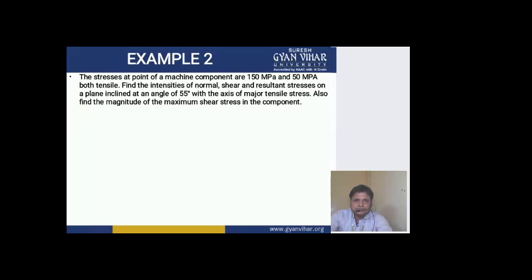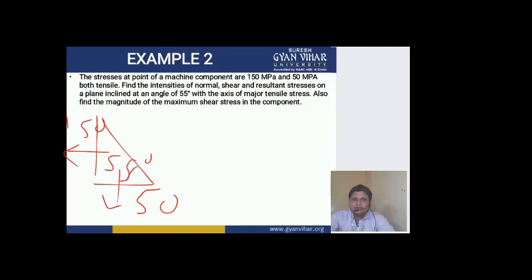See here in this question, 150 and 50 are the tensile stresses which are acting. So make this diagram, in this direction it is 150. Don't write in this direction, it will be complicated. Again I am making this triangle. In this direction it is 150. In this direction it is 50. All right. And now this angle is given to you as 55 degree. And what they are asking: find the intensity of normal, shear and resultant stress on a plane inclined at 55 degree with the axis of major tensile stress. So the angle has been given to you.